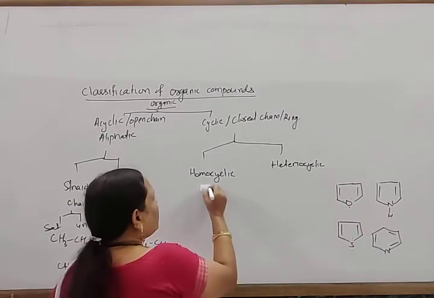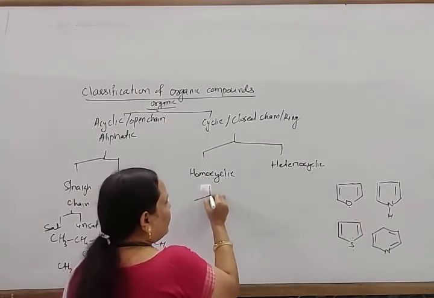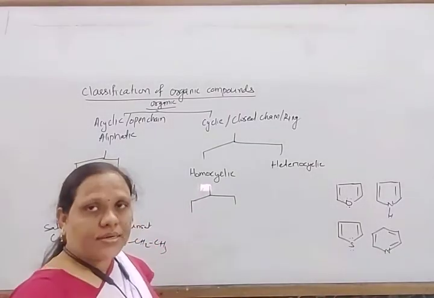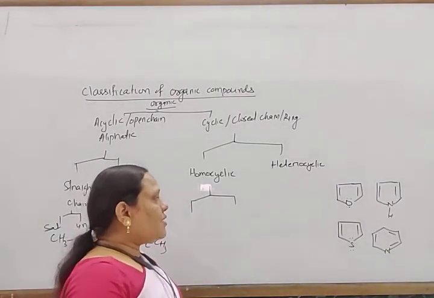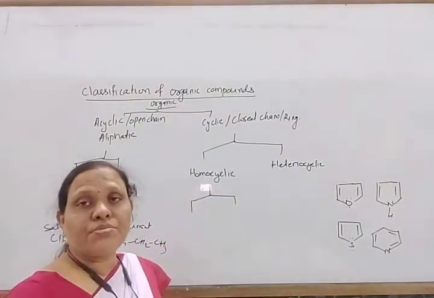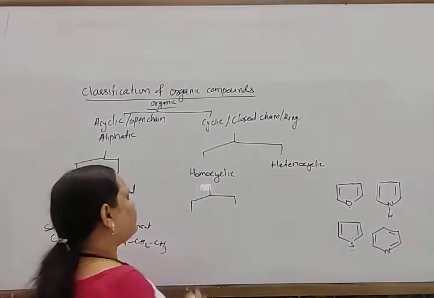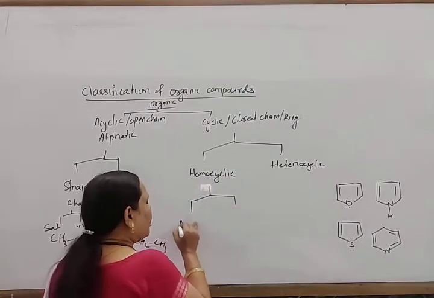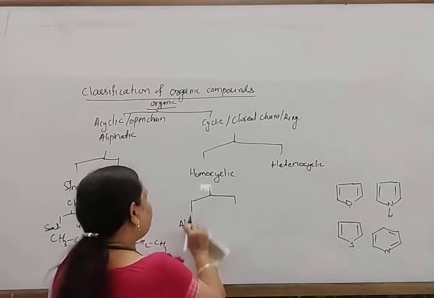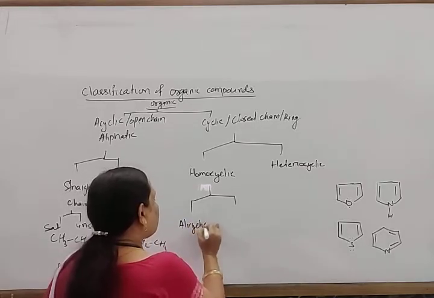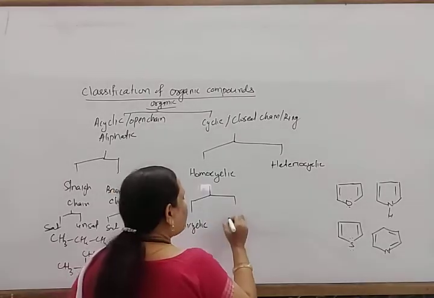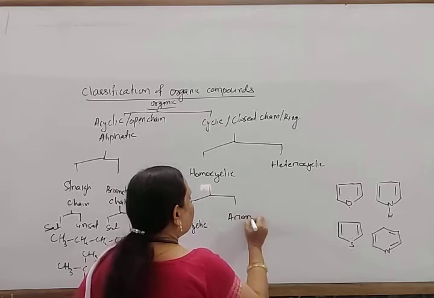Homocyclic compounds are those where the ring contains only carbon atoms. Homocyclic compounds are again classified into two types: alicyclic compound and aromatic compound.